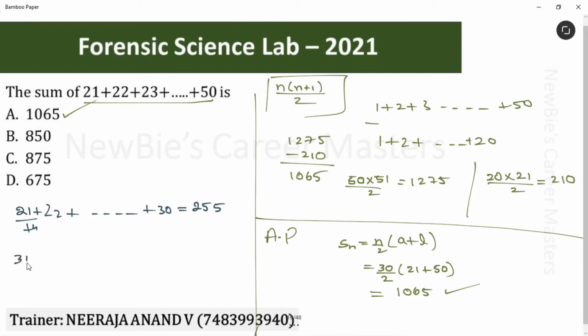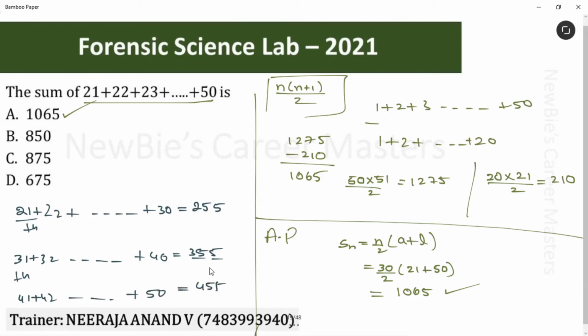Okay, let's take 31, 32. Can you guess the value of this till 40? It's very simple, 355. 31 plus 4, we get 35 and the last number should be 5. 355 is the summation value when we add 31, 32, 33 up to 40, continuous 10 numbers. Now let's take the last 10 numbers, that is 41, 42 up to 50. This value is 455. I hope you are enjoying the technique.